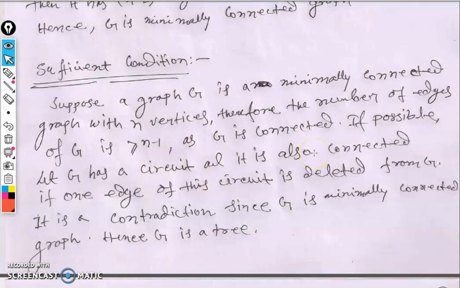If it's not a tree, that means it must have a cycle because it's a connected graph. If it has a cycle, that means if we delete an edge from this cycle, still the graph remains a connected graph. Since it's a connected graph with n minus 2 number of edges, which is impossible, which contradicts that the graph G is minimally connected, সবচেয়ে কম ভাবে connected, it is never possible, so the graph should be a tree.